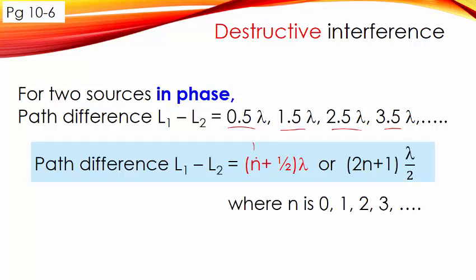So n is 0, 1, 2, 3, 4, 5, so it can be 0.5, 1.5, 2.5, 3.5, 4.5, and so on and so forth. So as long as we have a path difference that is n plus half times lambda, we will get destructive interference. Remember, this is for sources that are in phase.